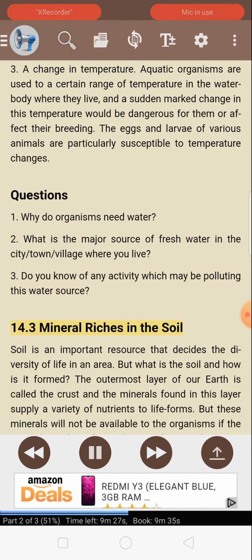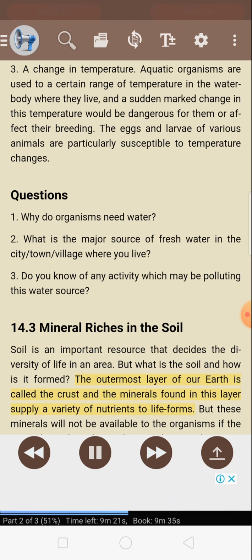14.3 Mineral riches in the soil. Soil is an important resource that decides the diversity of life in an area. But what is the soil and how is it formed? The outermost layer of our earth is called the crust, and the minerals found in this layer supply a variety of nutrients to life forms.